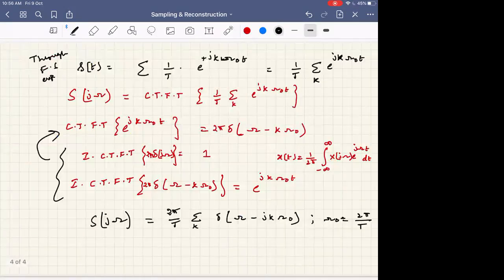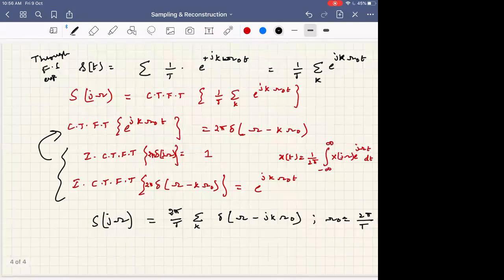Since we know how to write the Fourier transform, the discrete time Fourier transform, for complex exponential periodic signals, we use that fact to write the Fourier transform of the periodic signal, here the impulse train.